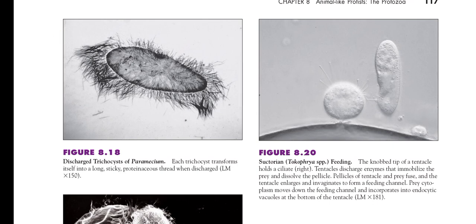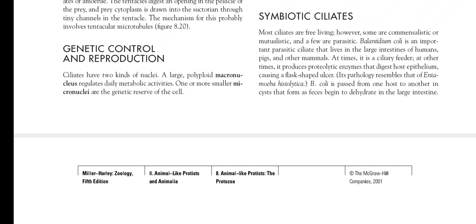Now when we talk about the symbiotic ciliates, most ciliates are free-living, however some are commensalistic or mutualistic, and a few are parasitic. Balantidium coli is an important parasitic ciliate that lives in the large intestines of humans, pigs, and other mammals. At times it is a ciliary feeder, at other times it produces proteolytic enzymes that digest the host epithelium, causing a flask-shaped ulcer. Balantidium passes from one host to another as cysts that form as the feces begin to dehydrate in the large intestine.